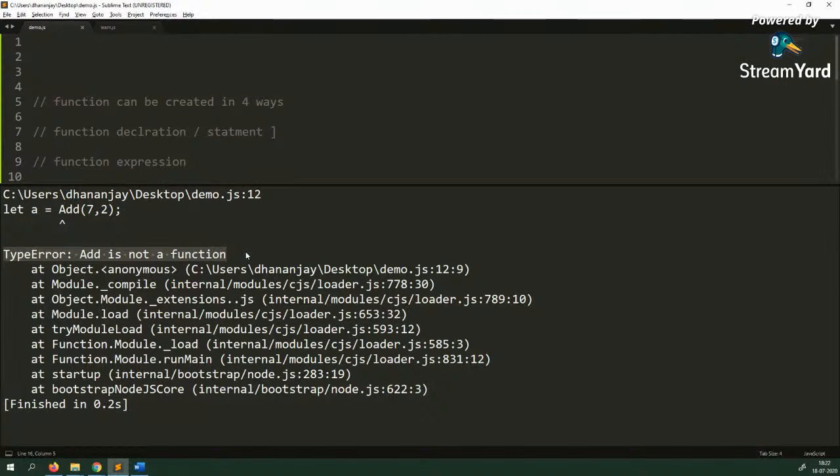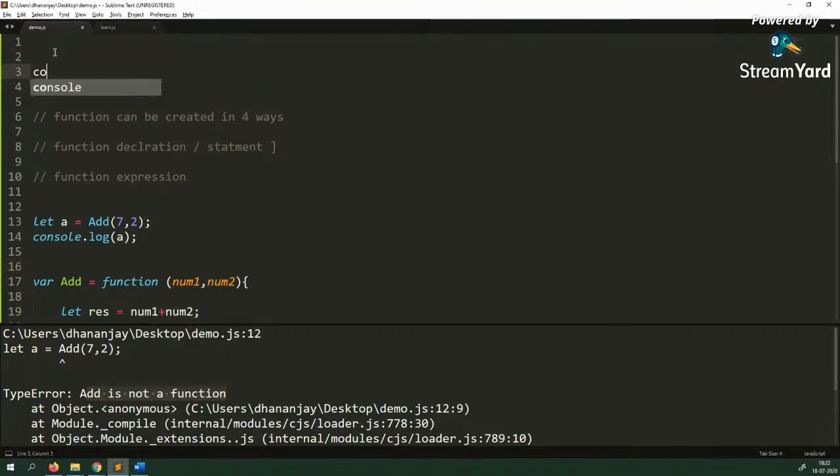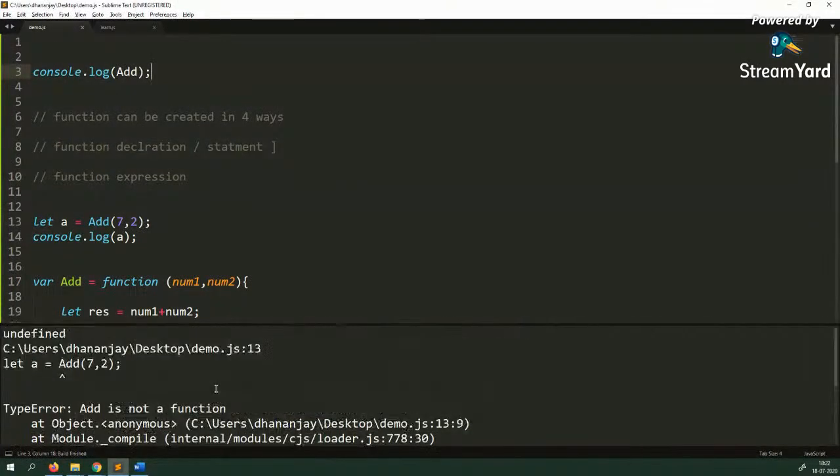JavaScript is not complaining that it does not know what add is. JavaScript is telling us very clearly, hey, I know what add is, it's just that you cannot call it as a function. And now you know the reason: JavaScript knows that between line number 16 and the top of the execution context, the value of add is undefined, and you cannot call undefined as a function, and that's why you are getting the TypeError.